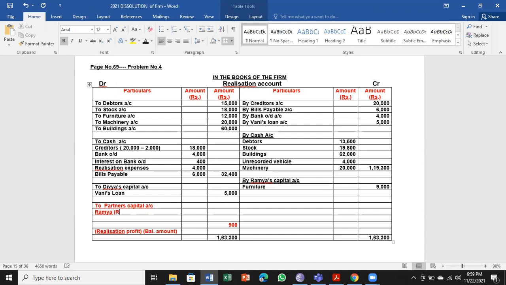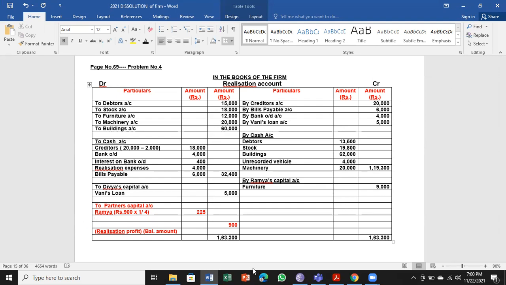Ramya, rupees 900 into 1 by 4. Remember, the ratio is 1:2:1. So one by 4 gives 225.